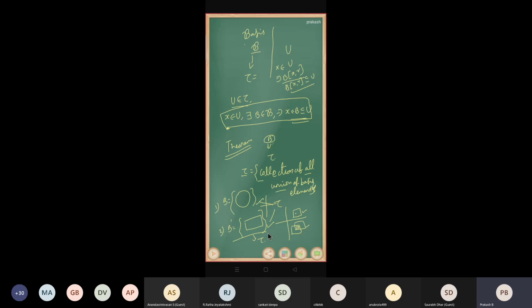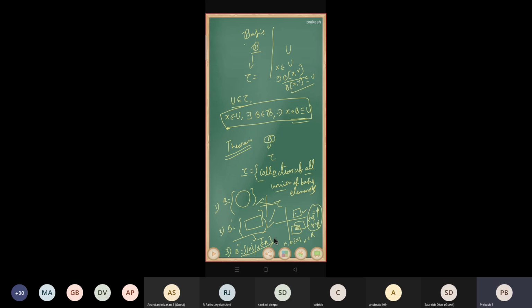The last example of a basis is the collection of all singletons {x}. Obviously, for every x belonging to R, the singleton {x} contains x, so the first condition is satisfied. If you take two collections, the singleton {x} and the singleton {y}, and their intersection is empty, then the second condition is vacuously true. Therefore it forms a basis, and using this basis we can generate a topology.